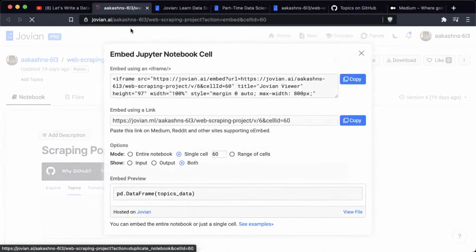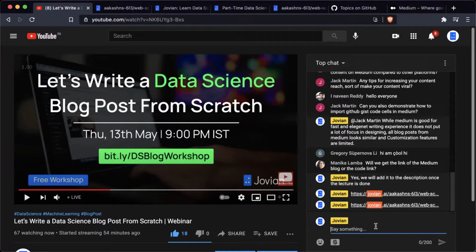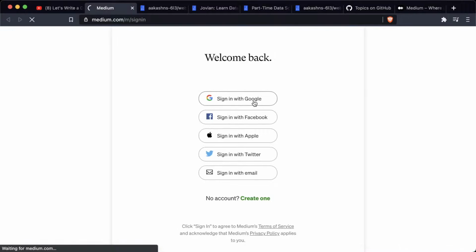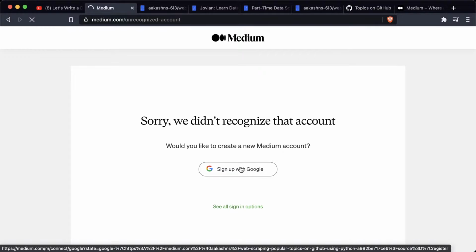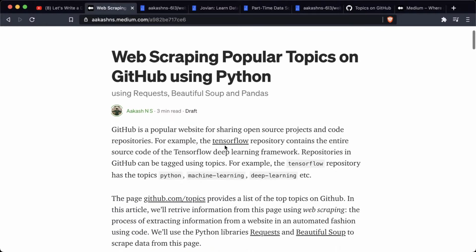Let me see if I can show you. Oh, that's the wrong link. Okay, let's just copy this. Yeah, so you should be able to access this draft link. Let me see if I can show you here. So I'm going to log in with a different account here just to show you what the draft will look like. So when you open the draft link, you will see what the final published blog post will look like.